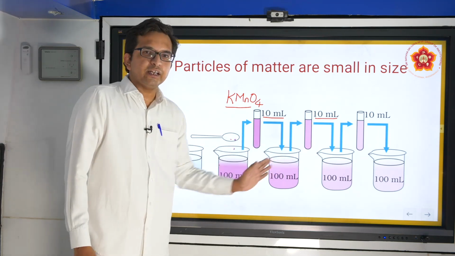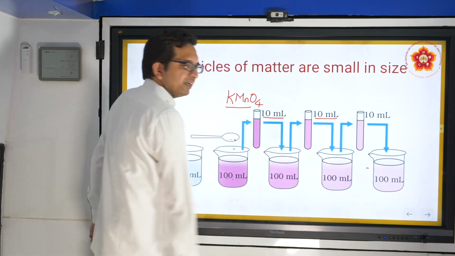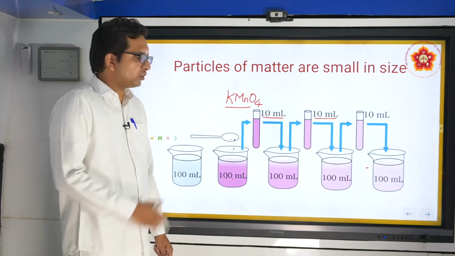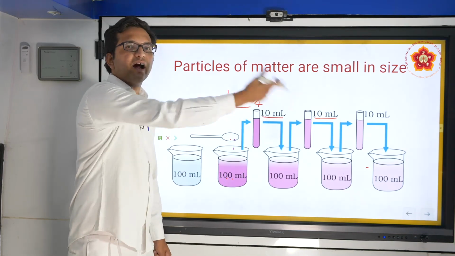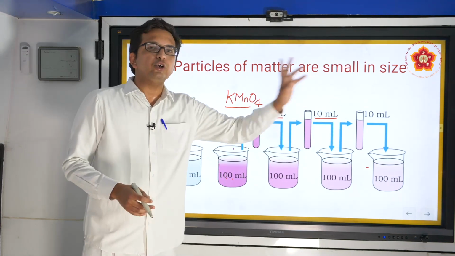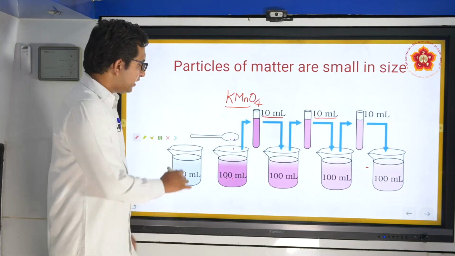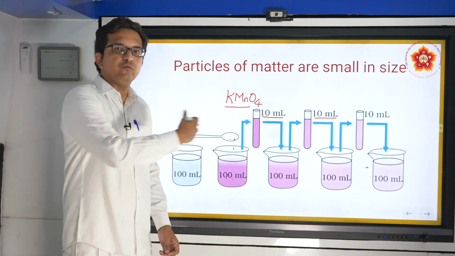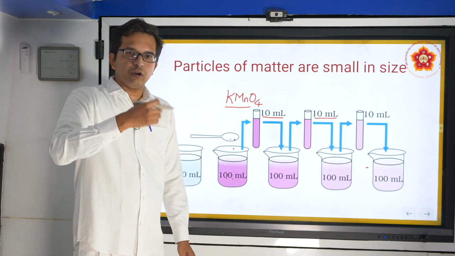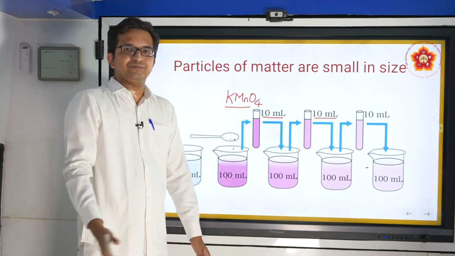Later on it has gone diluting, and if you see, the intensity in these conditions is pretty low. What we can understand by this is that with every increase in transfer, the molecules are able to pass on to each other. This can also be observed if you mix a little bit of Dettol in water, and if you keep diluting, you still get the smell of Dettol when you dilute it in many such further beakers.